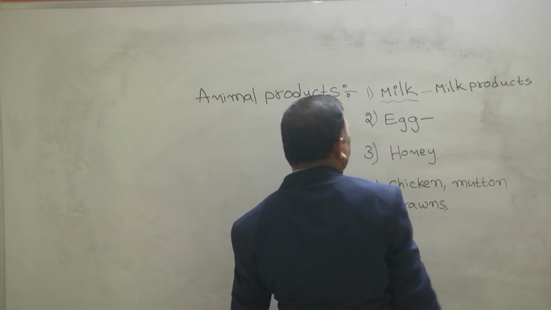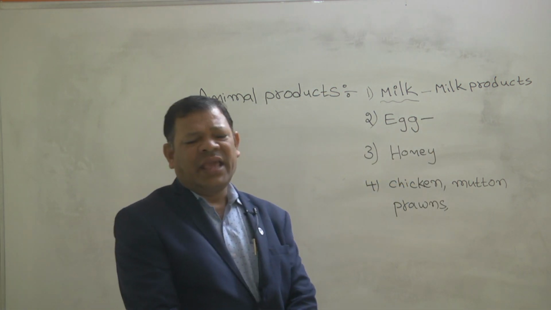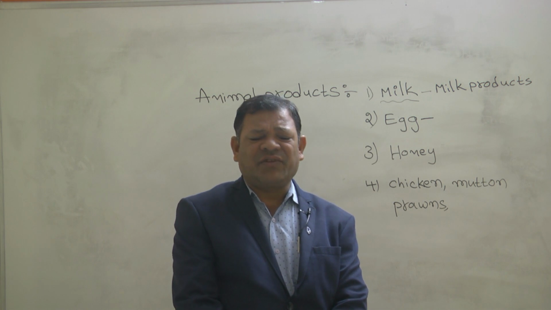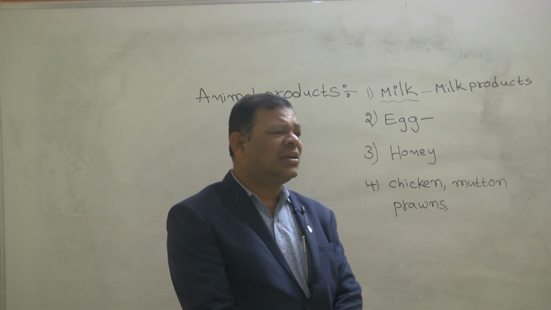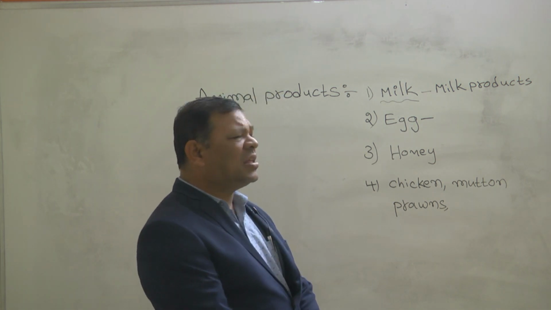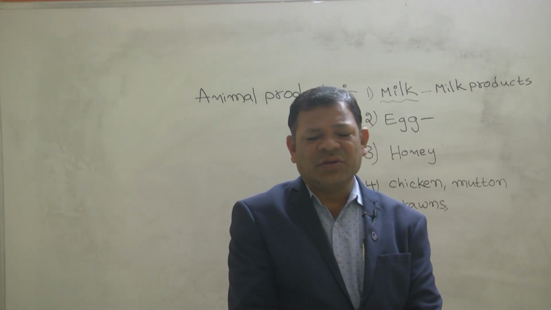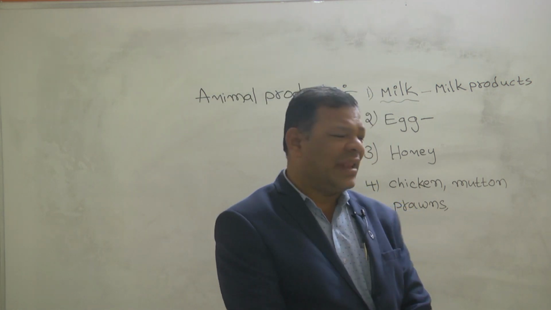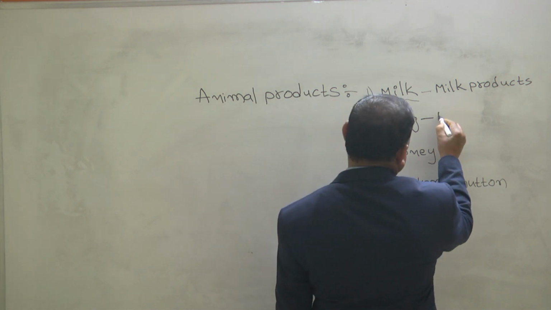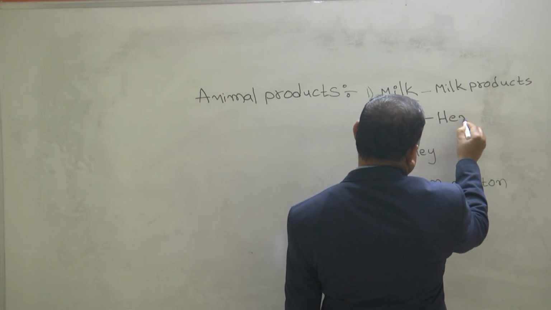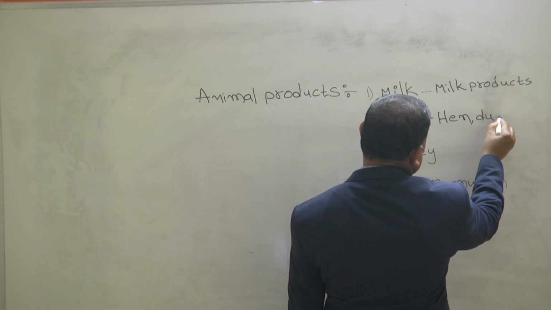Next, eggs. We get eggs from animals. Which animals give eggs? You know very well, hen and duck, D-U-C-K.